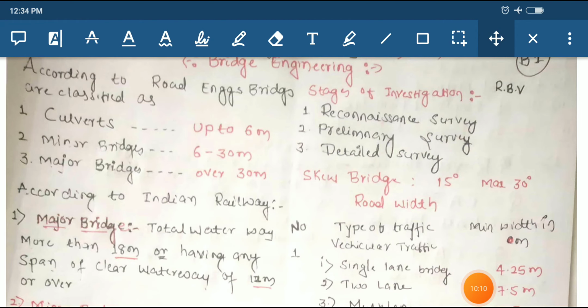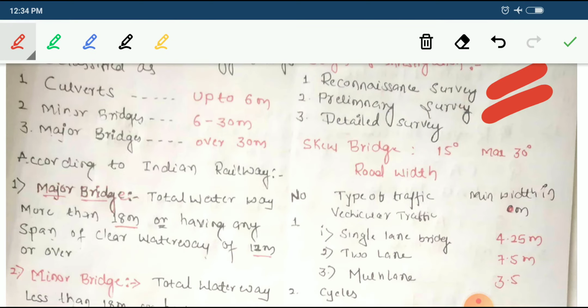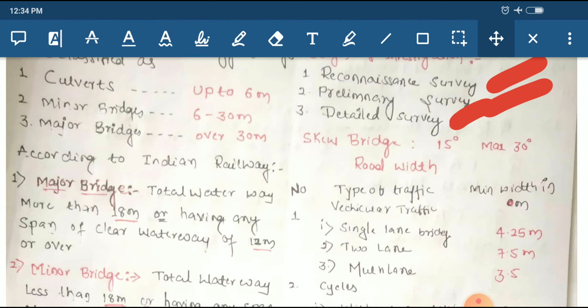Okay, stages of investigation. The first one is reconnaissance survey, then preliminary survey, and next is the detailed survey. For a skew bridge, the angle will be minimum 15 degrees and maximum 30 degrees. Okay, next we will discuss the road width, the type of traffic, whether it is single lane, two lane, or multi lane, and the minimum width in meters.